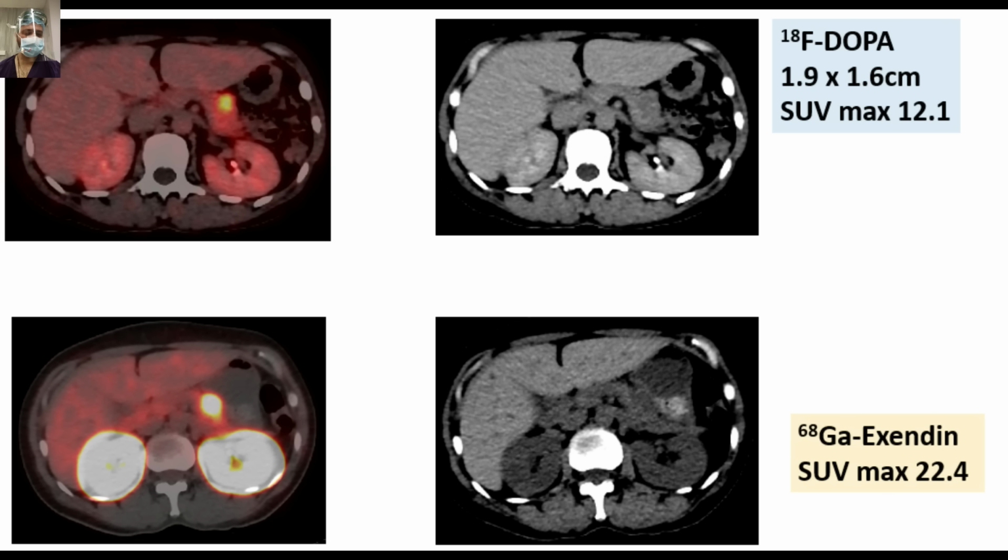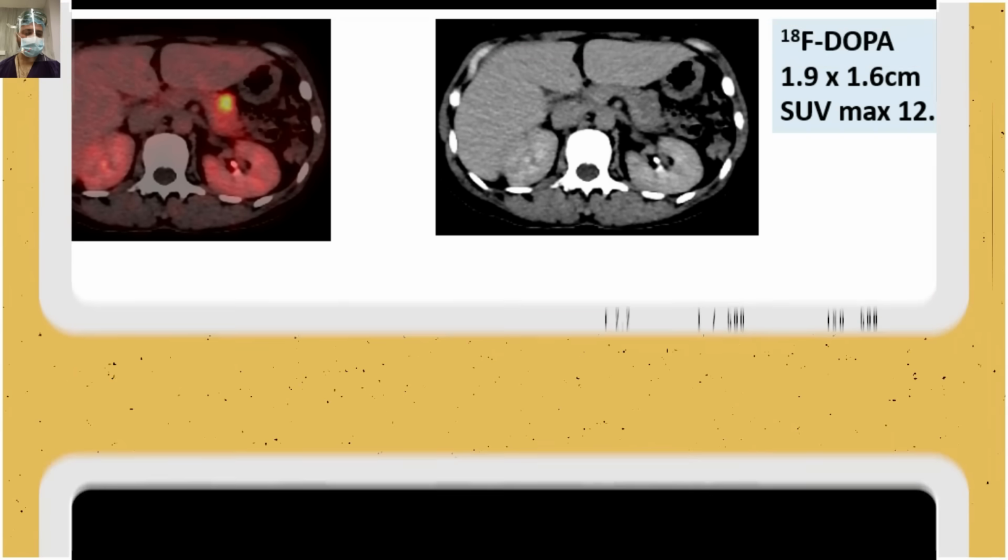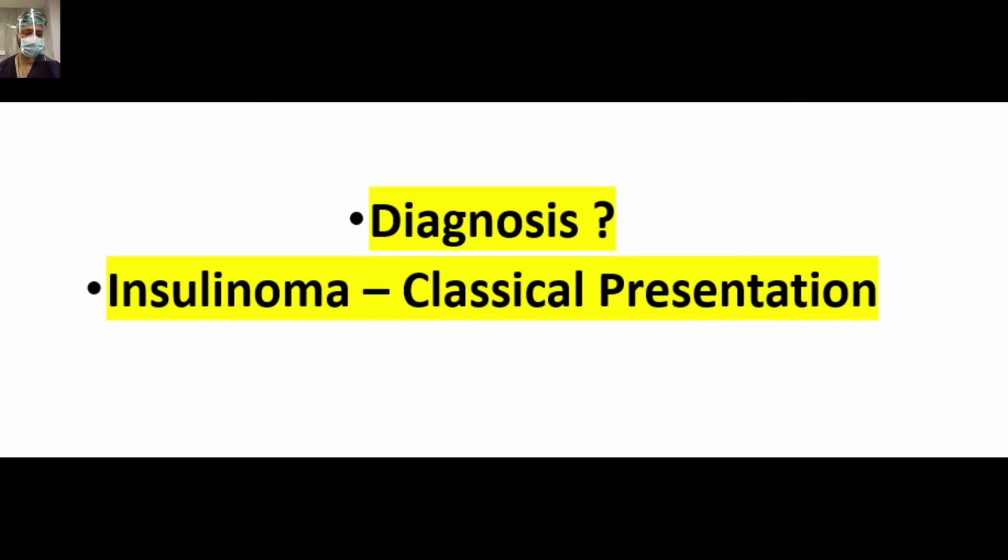So on that scan, there is very good uptake as seen on the left side of the picture. The upper is the DOPA scan, the lower one the exendin scan. Look how beautifully it is enhancing with these scans. And on normal CT scan, there is only a subtle bulge. So that is how these investigations, DOTA PET, exendin, have become the gold standard now for the diagnosis of these neuroendocrine tumors. The diagnosis is insulinoma, classical presentation.